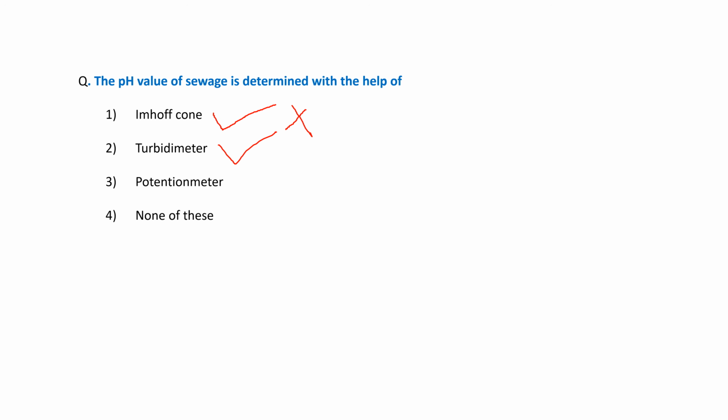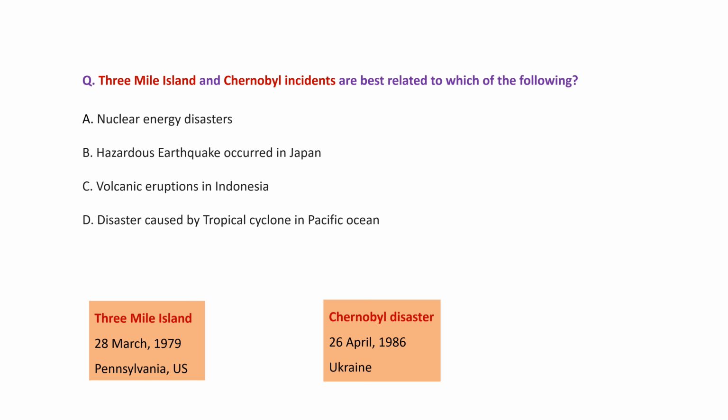Next one is the potentiometer. So the potentiometers are based on the voltage differentiation. They are working on the voltage differences. So the potentiometer is used for the pH measurement of the sewage wastewater. So this is the right answer.